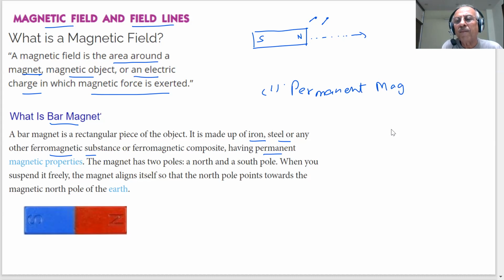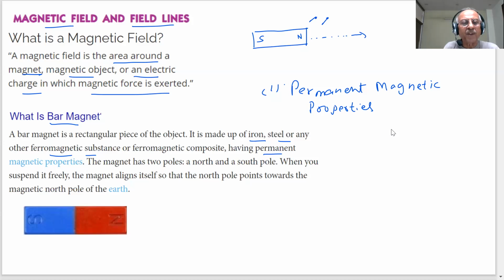What do you mean by permanent magnetic properties? There is a magnetic field around it, and the magnetic field will exert a magnetic force. The magnet has two poles. Always we say there are two poles of the magnet. One is the north pole, the other is the south pole.